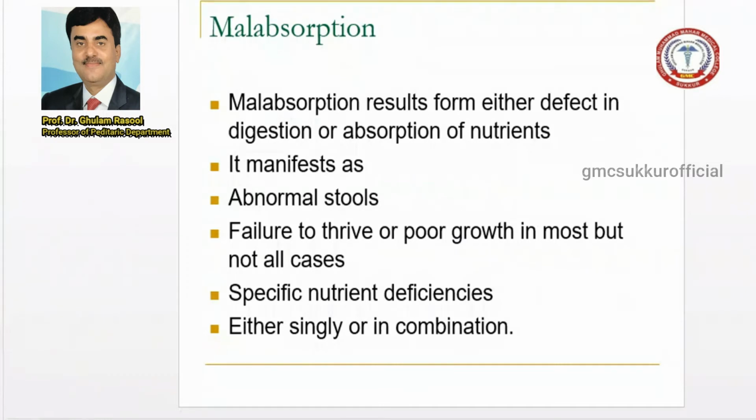Third category is the specific nutrient defects. For example, there is an allergy or defect in a nutrient, such as wheat; a patient can present with wheat malabsorption, which is called celiac disease. They present with either a single sign or symptom, or combined, meaning both can present.